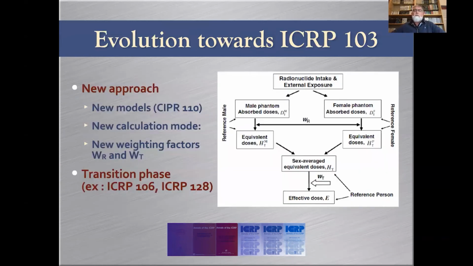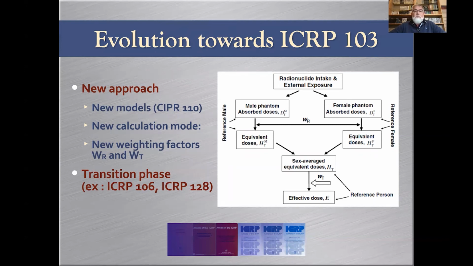Then ICRP 103 has introduced a lot of changes as compared to ICRP 60. First of all, new models have been introduced, ICRP 110. These are voxel-based adult, male, and female.